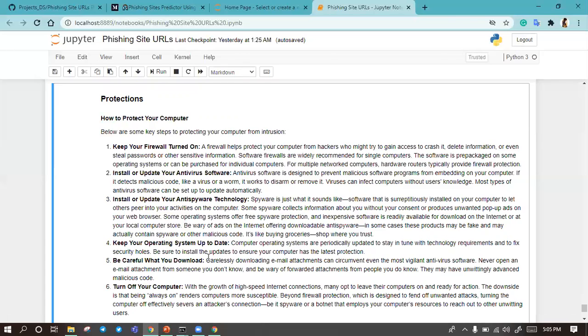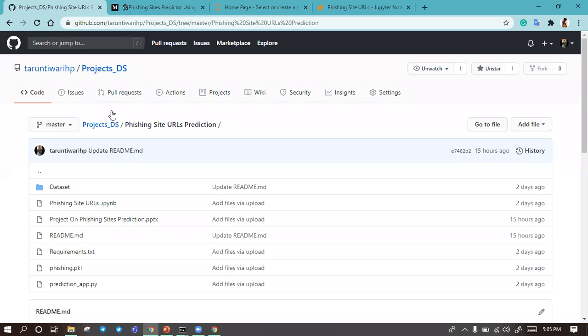Be careful what you download, and turn off your computer. And this is all about my project. If you want to see my complete project, you can visit my GitHub profile, Tarun Tiwari HV. You can see my complete project, which contains data, Jupyter file, presentation, requirements.txt, model file, and this app file.